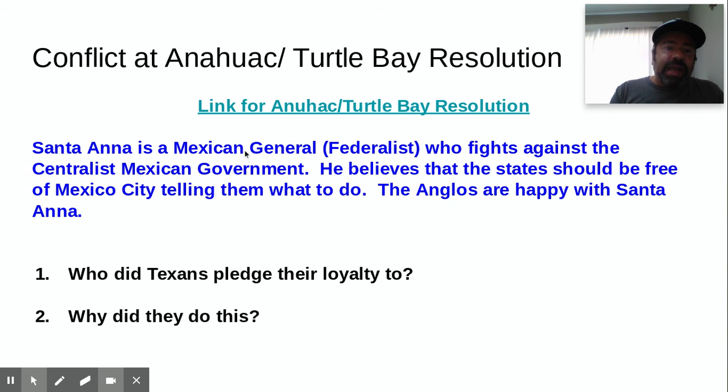Santa Anna is a Mexican general. He's a federalist. He's kind of, I would say, like Republicans and Democrats. The centralists are in power, and he's the other guy coming in, the federalist. So think of it as Republicans versus Democrats. He believes that the state should be free of Mexico City telling them what to do. That makes the Texans happy, the Anglos. And so now they're happy with Santa Anna.